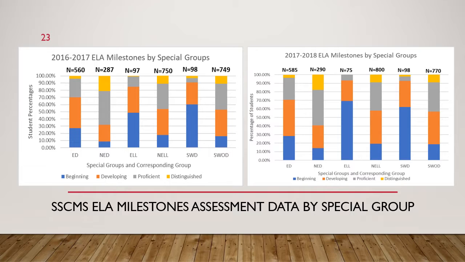So again, in the English language learners, we saw non-English language learners, the amount of distinguished increase, and in 2017-2018, there was not a distinguished learner in that ELL group. So that gap has again then decreased, or I apologize, increased. And distinguished and proficient learners decreased as well for our students with disabilities.